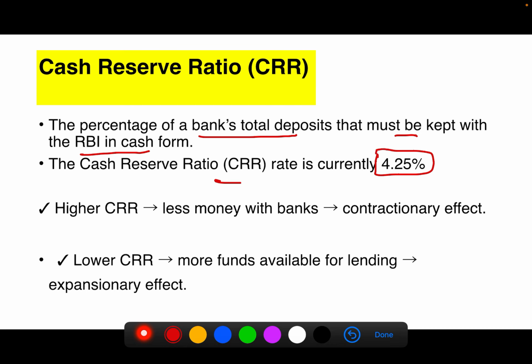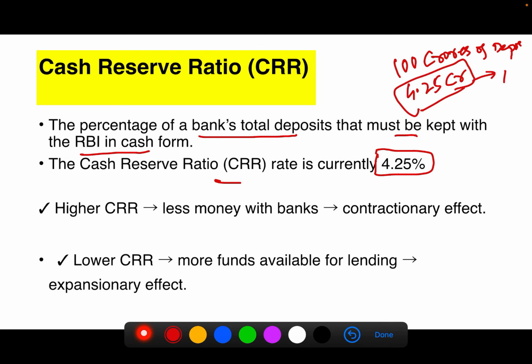So for example, suppose a bank has 100 crores of deposits. If the CRR rate is 4.25 percent, then out of this 100 crores, 4.25 crores has to be kept with RBI in cash form. This is usually done to ensure that banks don't give more loans by overreaching that limit.